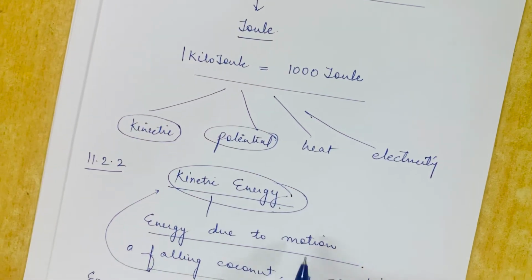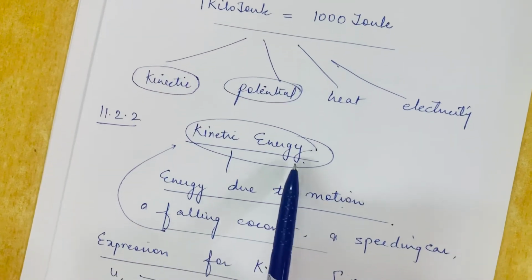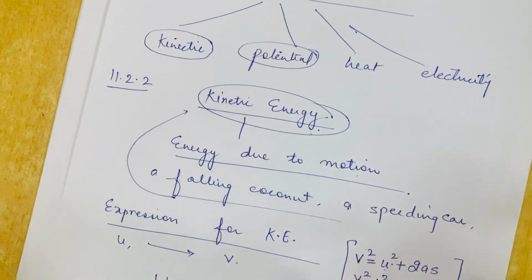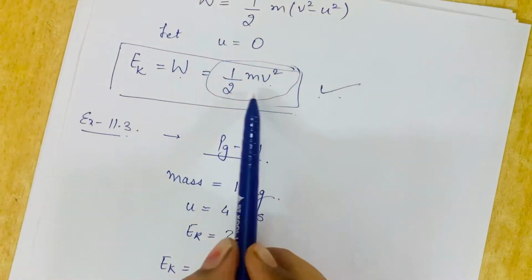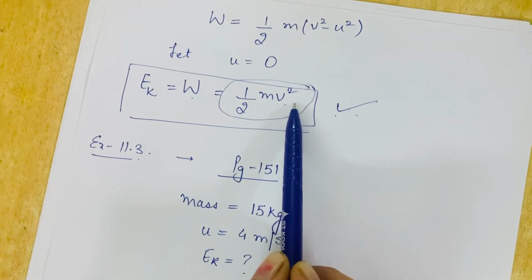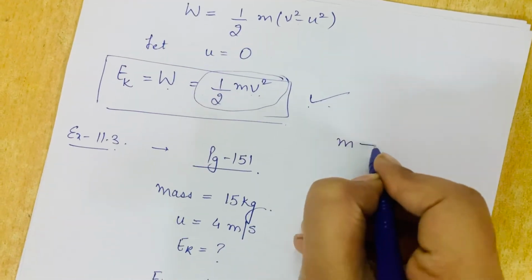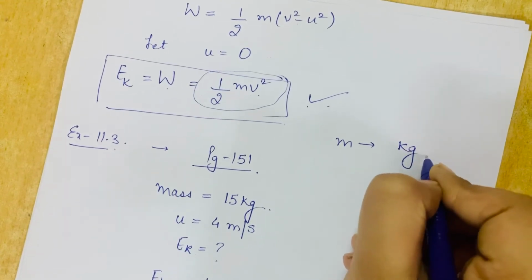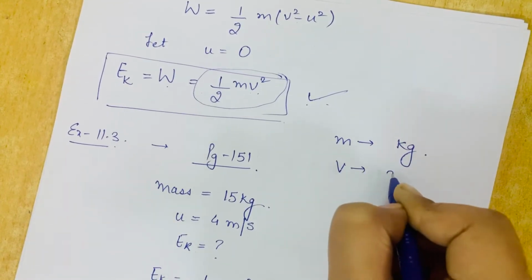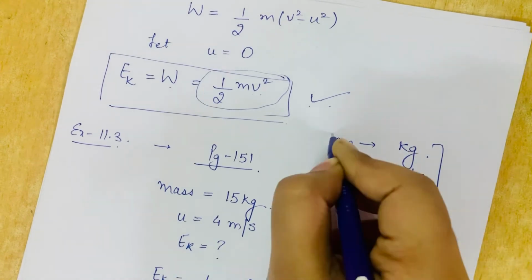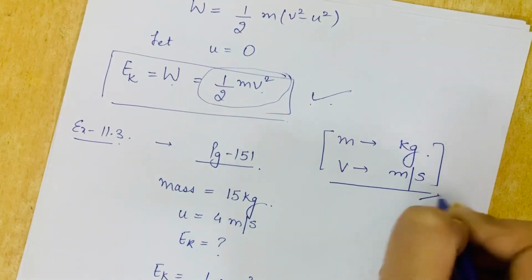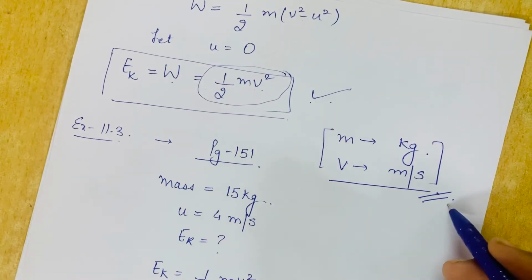The energy which is due to motion is known as kinetic energy, and the formula for it is half mv square. Please do remember for numericals that mass should be in kg and the velocity should be in meter per second. This is an important note which you have to remember for solving numericals.